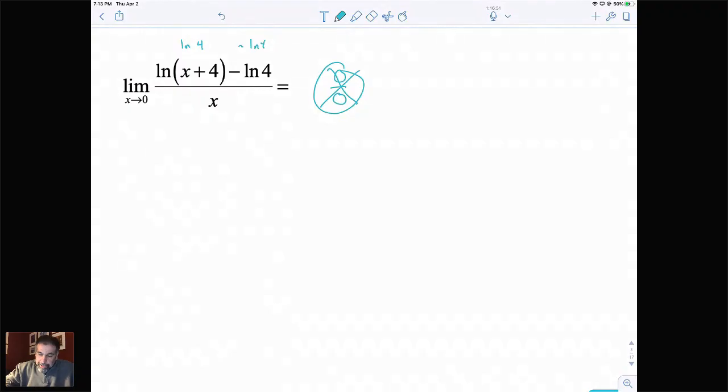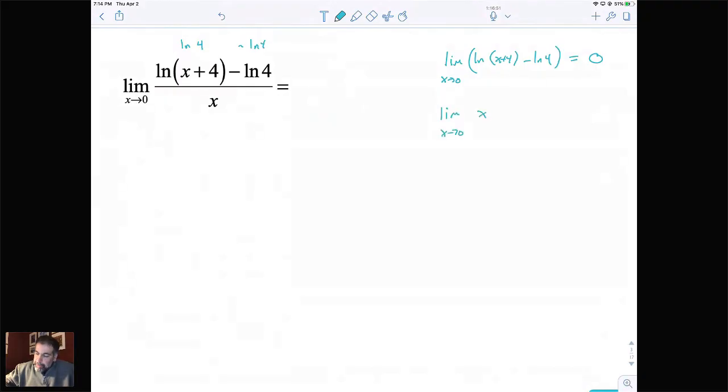So what's going to happen here is you do need to show that the numerator goes to 0 and the denominator goes to 0. So the way you're going to show your work on this in free response to get full credit is you're going to do two separate limits. You're going to show off to the side that when we take the limit of ln of x plus 4 minus ln of 4, as x goes to 0, that goes to 0. So you're verifying that the numerator is going to 0. At the same time, you're going to do the limit as x goes to 0 of the denominator, and you're going to verify that that goes to 0. By doing that, you've satisfied the conditions for L'Hopital's rule. You've said that the numerator is going to 0 and the denominator is going to 0.